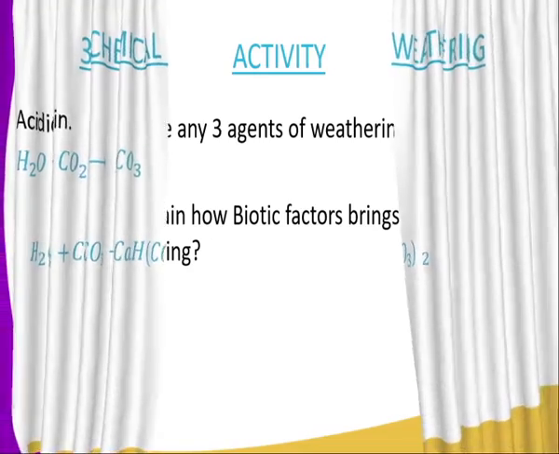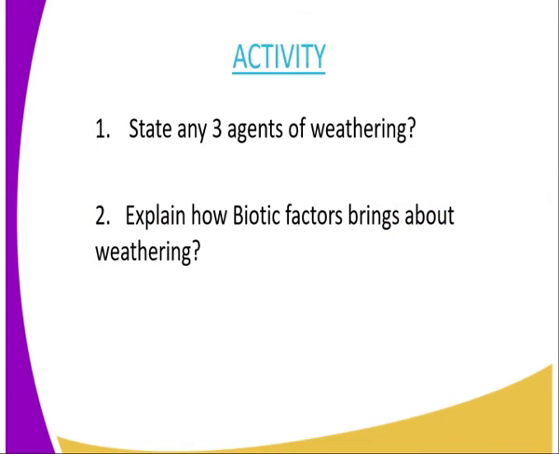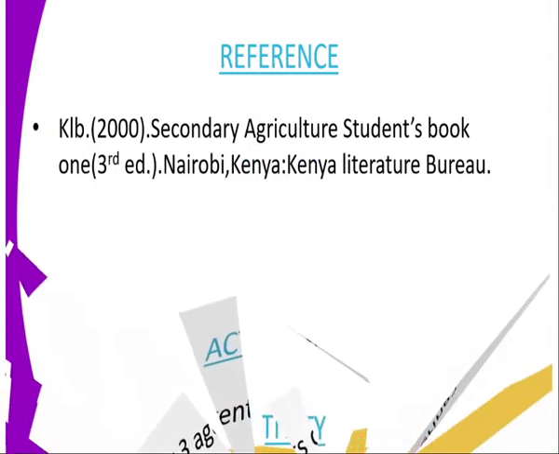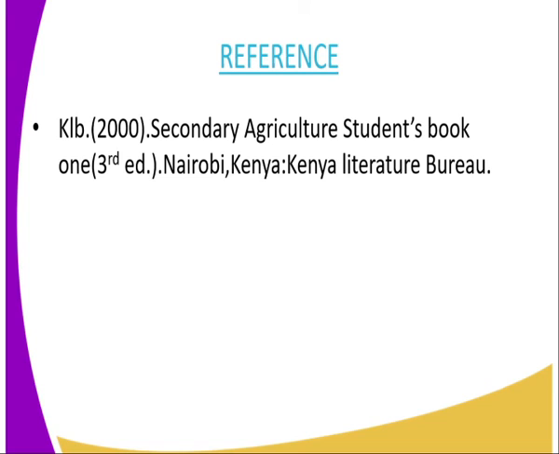Then we have the activities. I will end the lesson by giving you some questions which you will tackle. The first one is: state any three agents of weathering. And question number two is: explain how biotic factors bring about weathering. For reference, you can refer to KLB Secondary Agriculture Student Book 1, published by KLB.